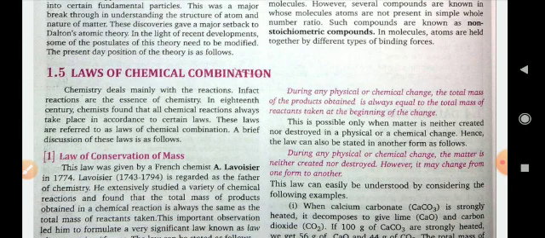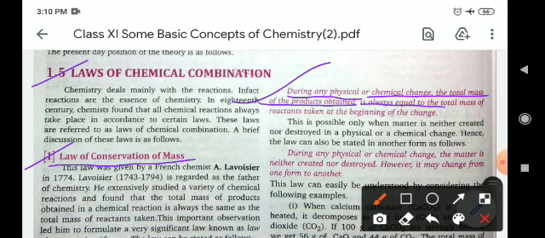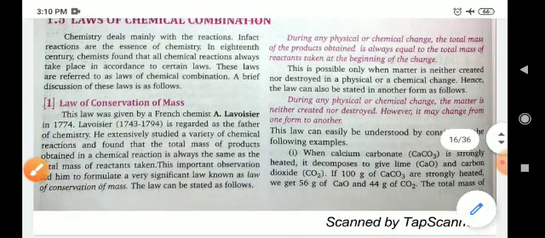In this part, we will discuss the laws of chemical combination, in which we will discuss the first law, that is the law of conservation of mass. According to this law, during any physical or chemical change, the total mass of the products obtained is always equal to the total mass of the reactants taken at the beginning of the change. Means the total mass of the reactants and the total mass of the products will be the same in all respects. That is known as the law of conservation of mass.